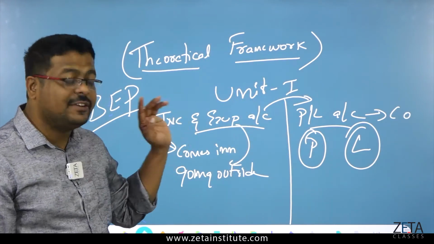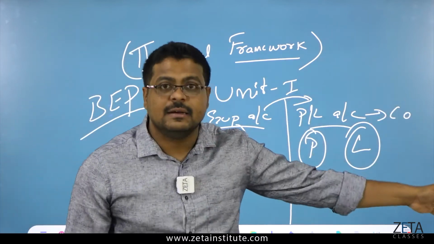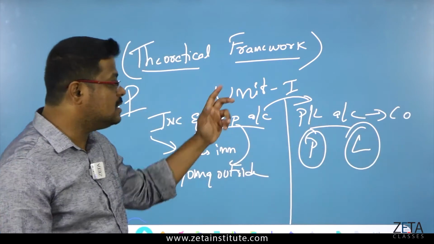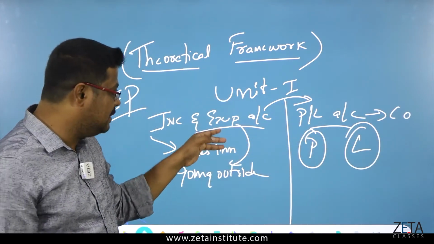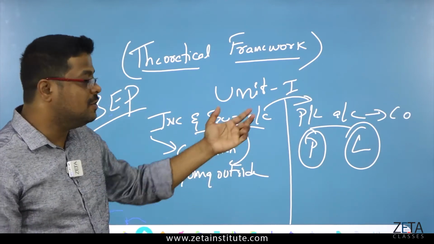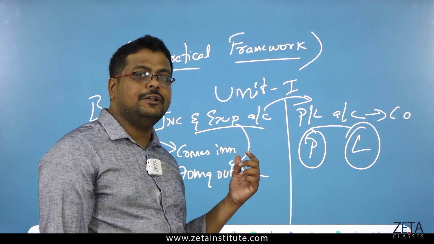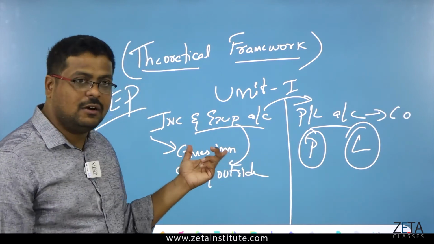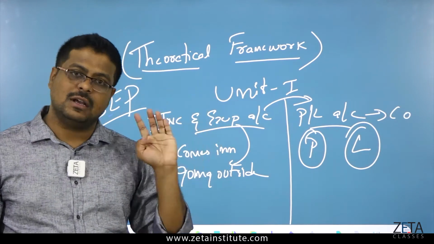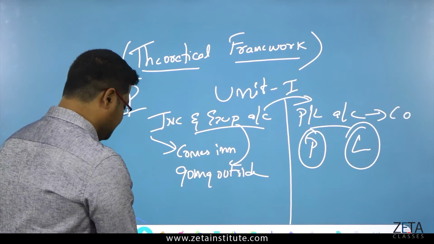Got it? That is the difference I mentioned. Income and expenditure account to the profit and loss account. So this is not the same, but with this you can make that. From the income and expenditure account, the end result is the profit and loss account. Got it? So I hope you understood now.